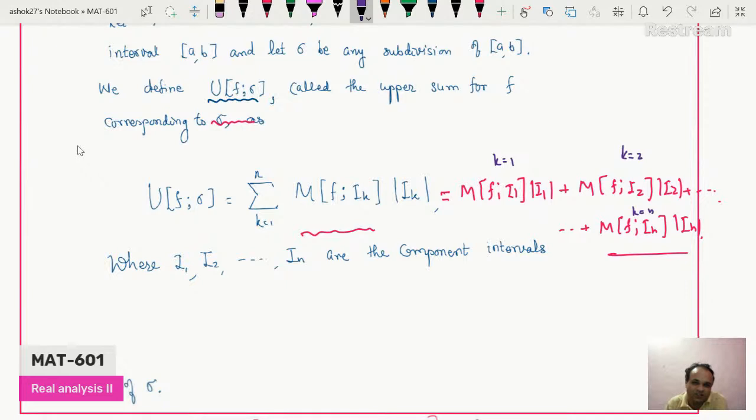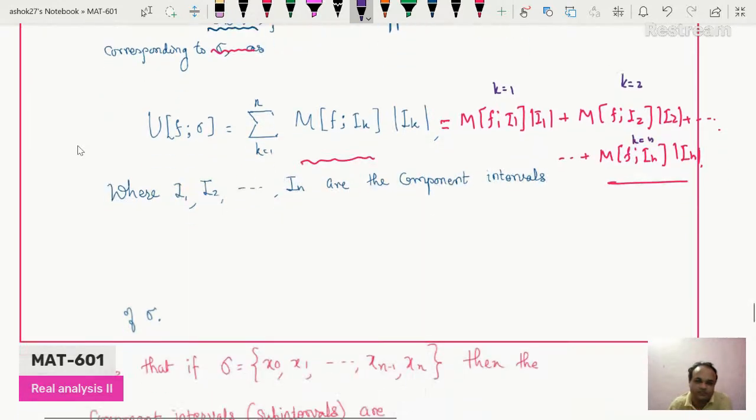So this sum is called upper sum. And why is it called upper? Because in each term there is the maximum of that function on the corresponding interval. So it is a summation of n terms, and this summation is called the upper sum of f with respect to subdivision sigma. Here I1, I2 up to In are the component intervals of subdivision sigma. So this is the definition of upper sum.